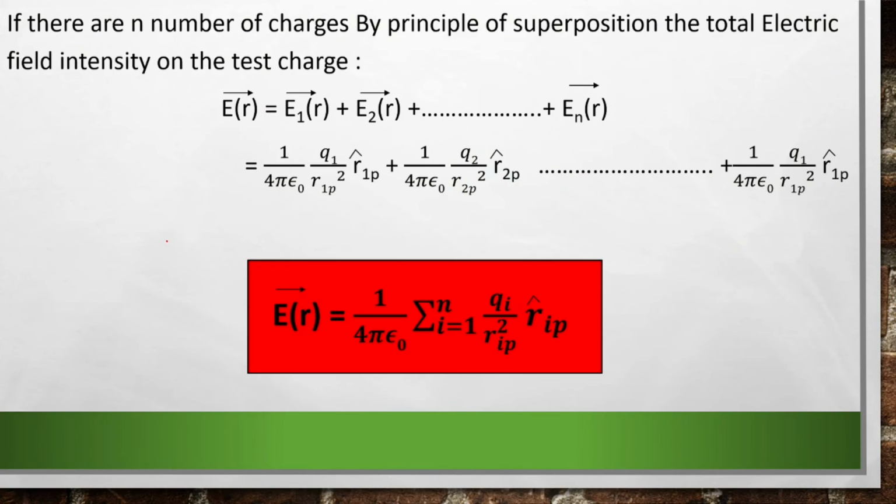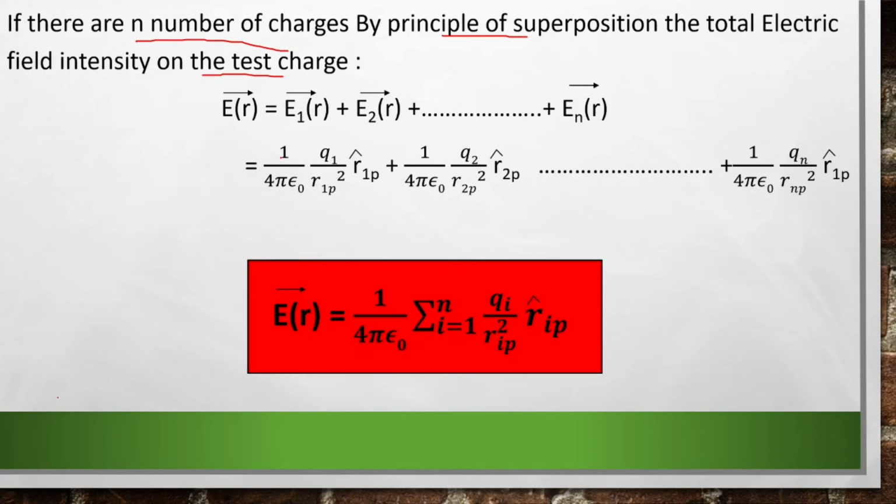And if there are n number of charges, by the principle of superposition, we can write the total electric field intensity on the test charge, that means at the point P, E of R is equal to E1R plus E2R plus, likewise it goes up to ENR.